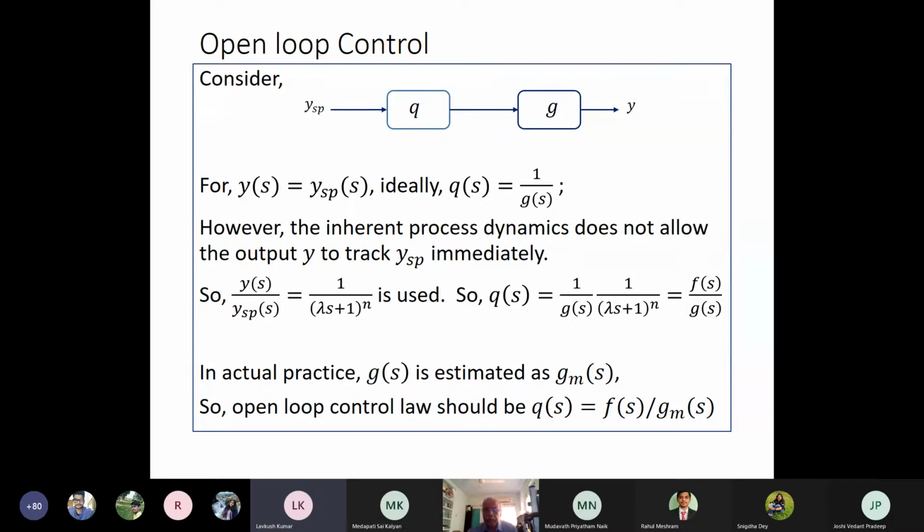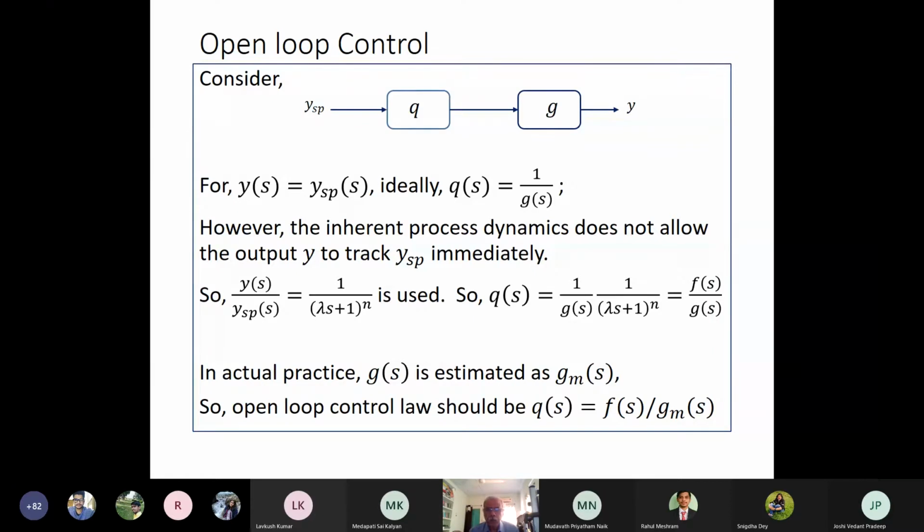Now here, when I'm defining Qs, Gs is the process model. If I say GMs is the process model of the actual process G, then I can have this Qs as Fs by GMs.